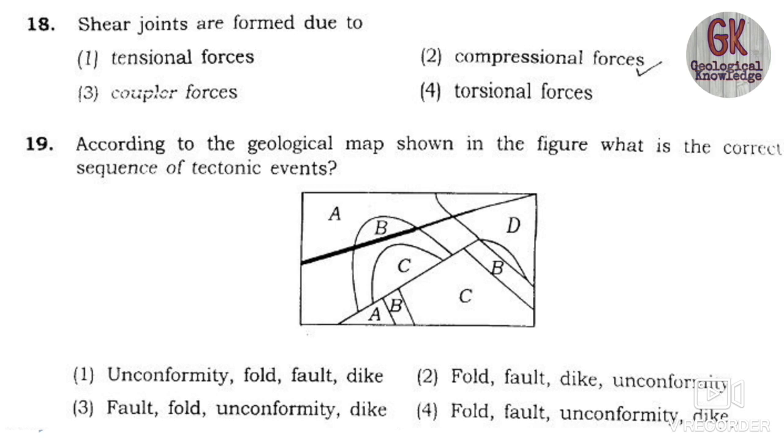The 19th one is: according to the geological map shown in the figure, what is the correct sequence of the tectonic events?